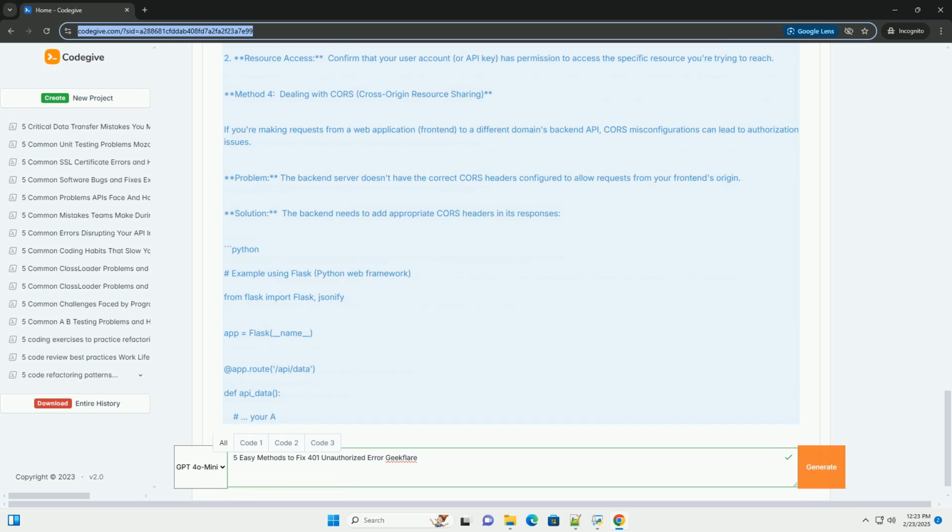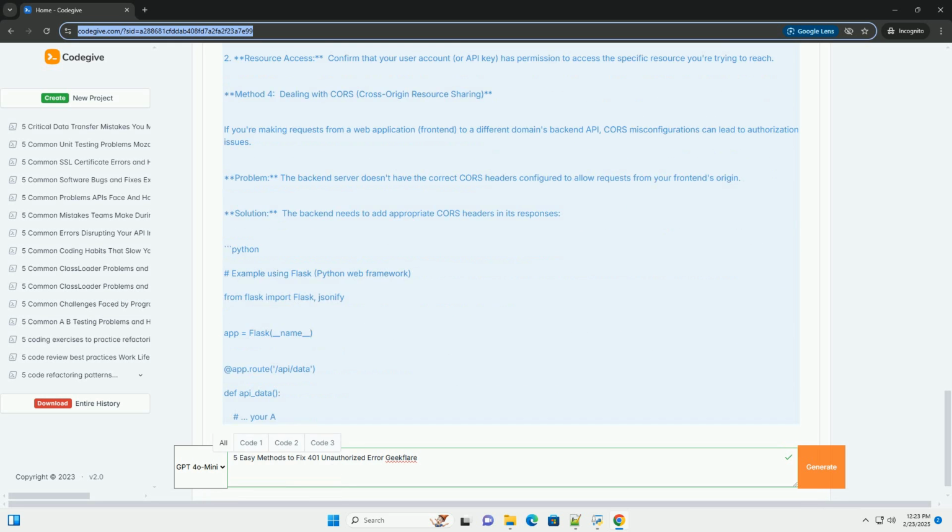Method 4, dealing with CORS, cross-origin resource sharing. If you're making requests from a web application, front-end, to a different domain's backend API, CORS misconfigurations can lead to authorization issues. Problem: the backend server doesn't have the correct CORS headers configured to allow requests from your frontend's origin. Solution: the backend needs to add appropriate CORS headers in its responses.